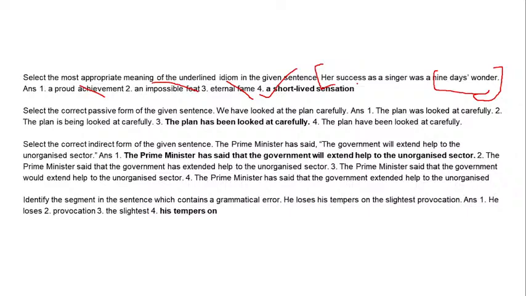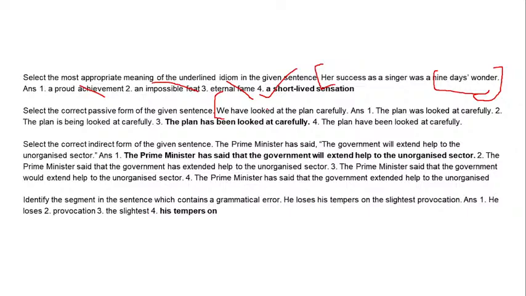Then second is a passive form. It's a voice question. There is a detailed video on voice on our channel. If you have doubts about that, do watch that and get back to the practice sessions, because voice questions are very important for the SSC exams.